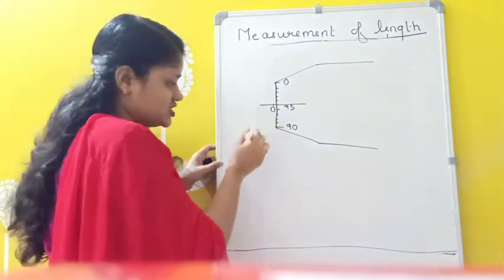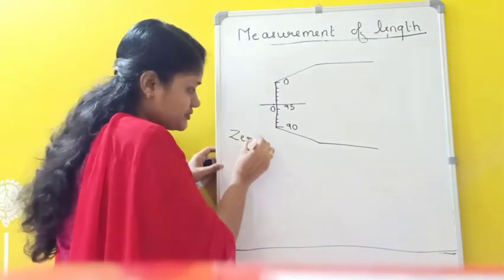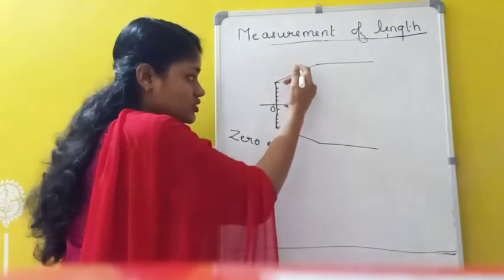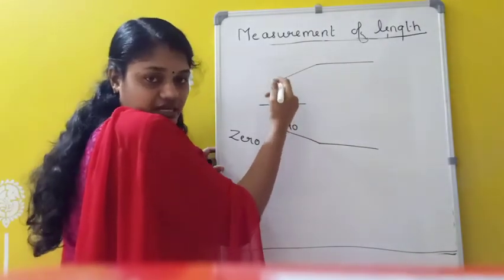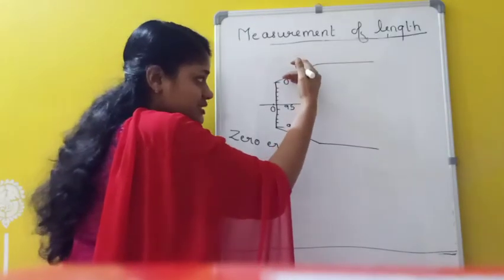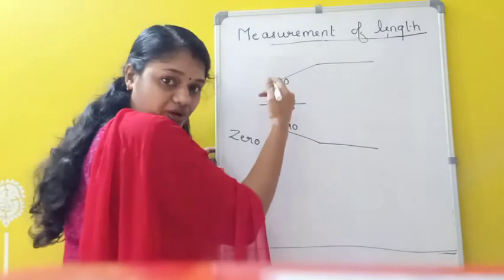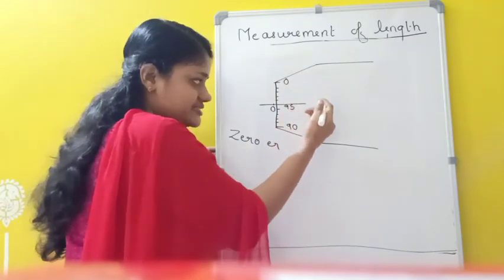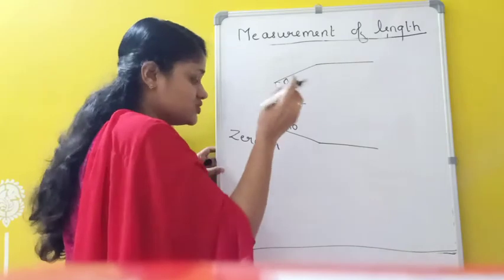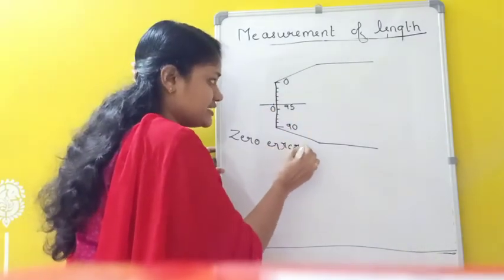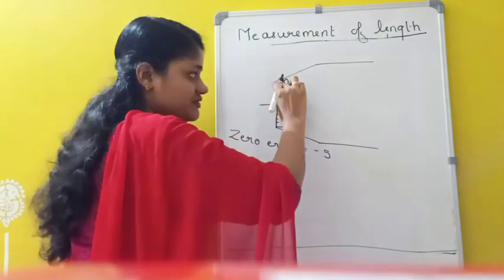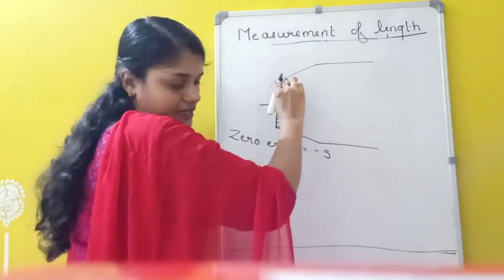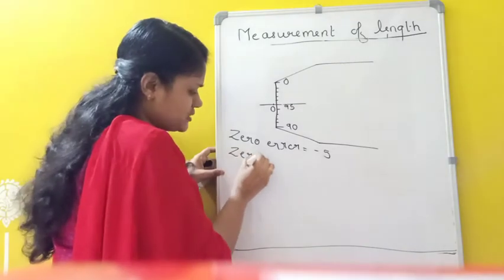So in this condition, there is an error here. Suppose there is no error, then this 0 and this 0 should coincide. Whenever initializing, if head scale 0 and pitch scale 0 are coinciding, there may not be any error. But here we can see that 0 of the head scale is above the 0 of pitch scale. So in that condition, 0 error can be taken as minus 5. How many divisions are here? 5. Suppose 4 divisions means minus 4. Suppose 3 divisions means minus 3.